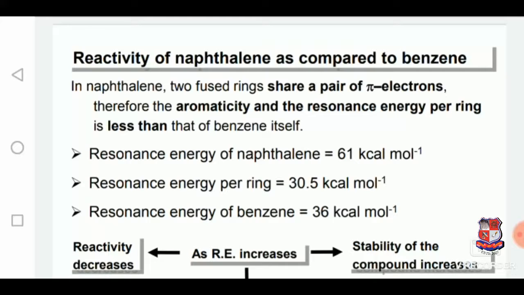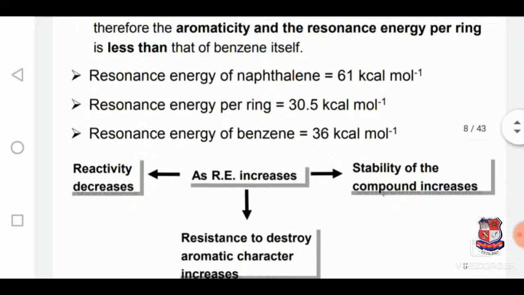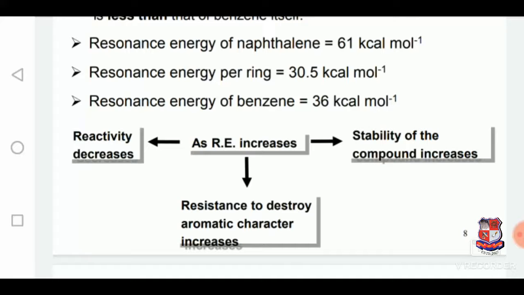In naphthalene, two fused rings share a pair of pi electrons. Therefore, the aromaticity and resonance energy per ring is less than that of benzene itself. The resonance energy of naphthalene is 61 kilocalories per mole, so the resonance energy per ring is 30.5 kilocalories per mole, and the resonance energy of benzene is 36 kilocalories per mole. So as resonance energy increases, the stability of the compound increases, resistance to destroying aromatic character increases, and reactivity decreases.